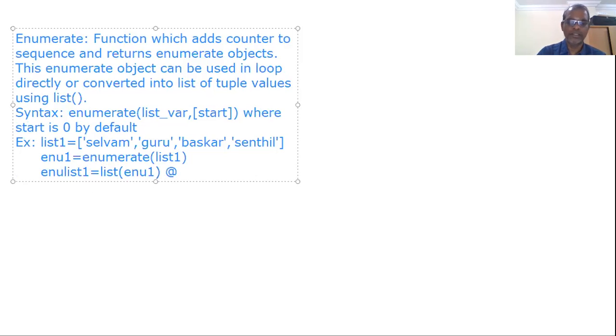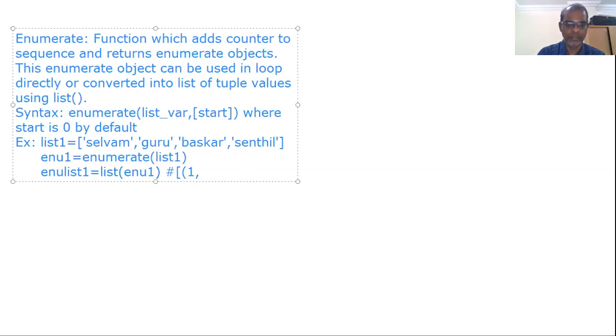Now, what does this ENU list contain? ENU list contains a list of tuples. Study it again: converted into a list of tuple values using list. This is the list function we are using. Inside the list function, ENU1 is an enumerate object that contains 0 Selvam, 1 Guru, 2 Bhaskar, 3 Senthil. Out of this, 0 Selvam is one tuple, 1 Guru is another tuple, 2 Bhaskar is another tuple, 3 Senthil is another tuple.